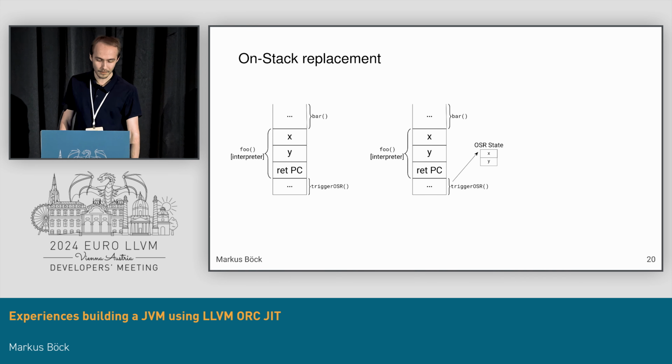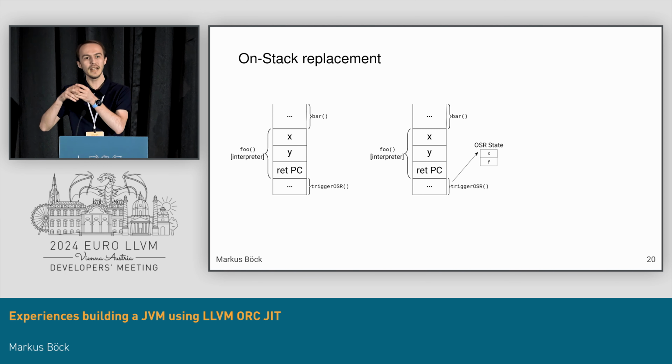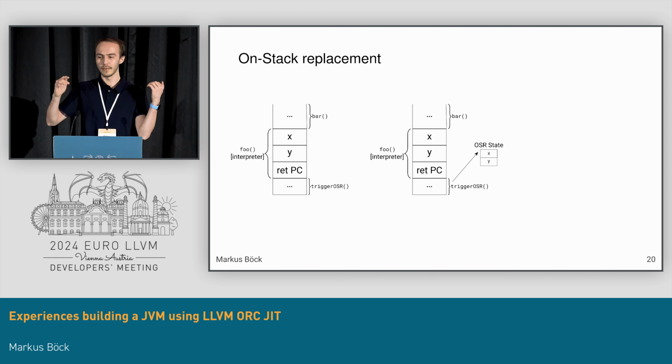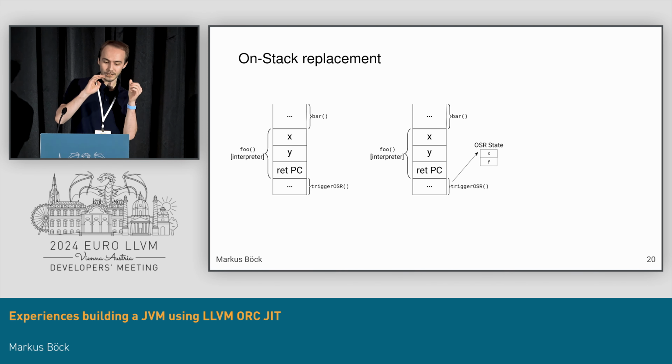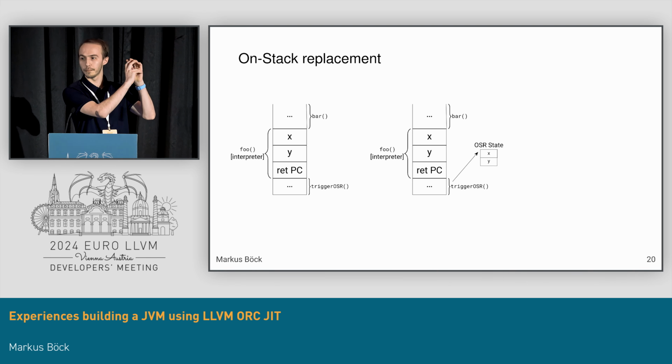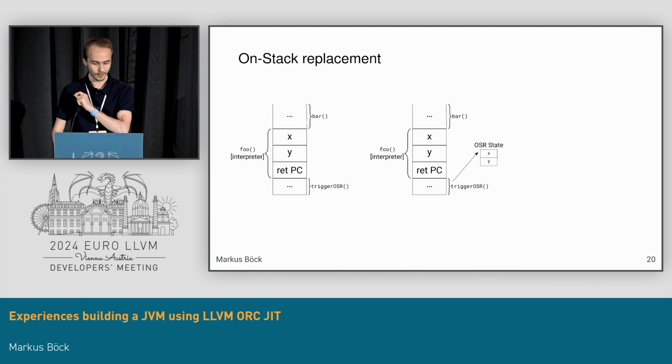This on-stack replacement implementation will then create a so-called OSR state. This is basically the minimum state required, that can be extracted from the frame that should be replaced and transferred to the frame that is replacing it.